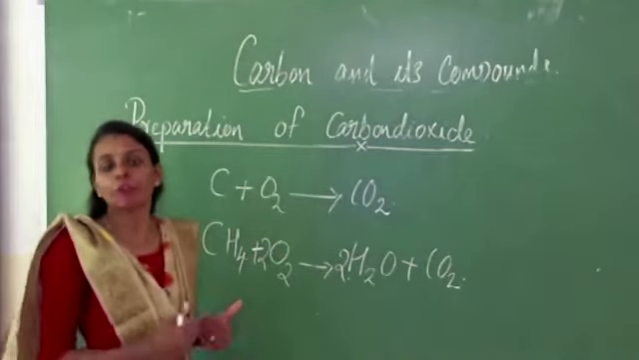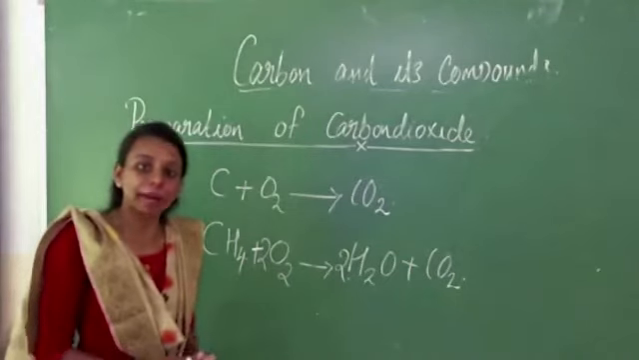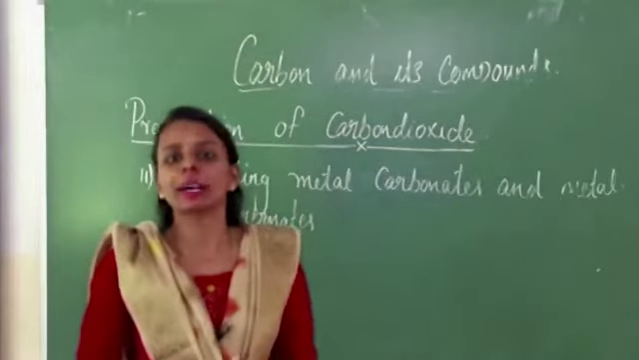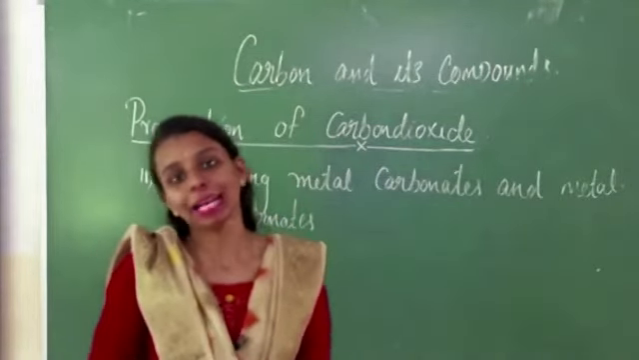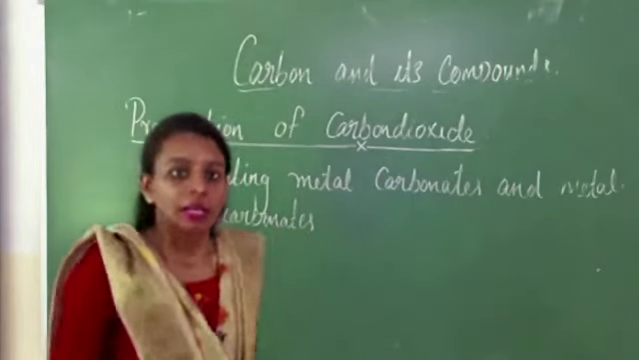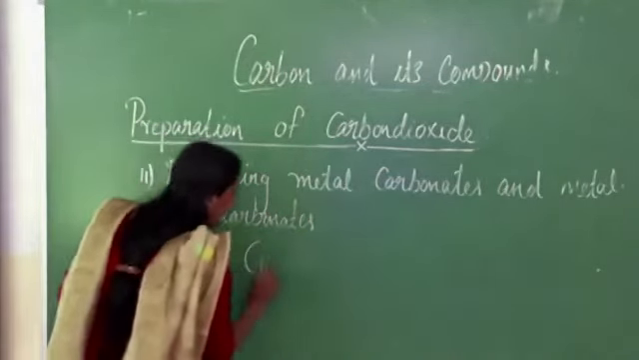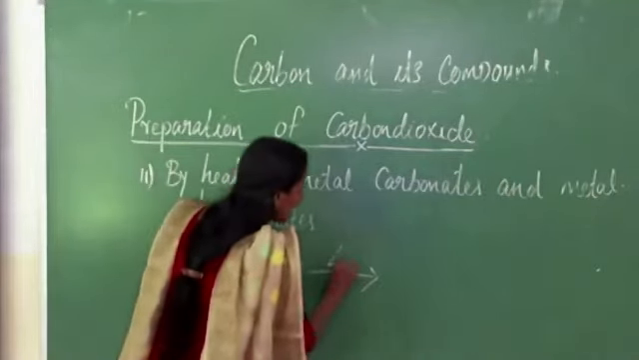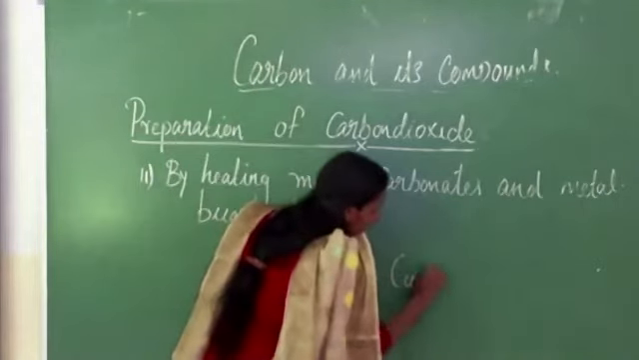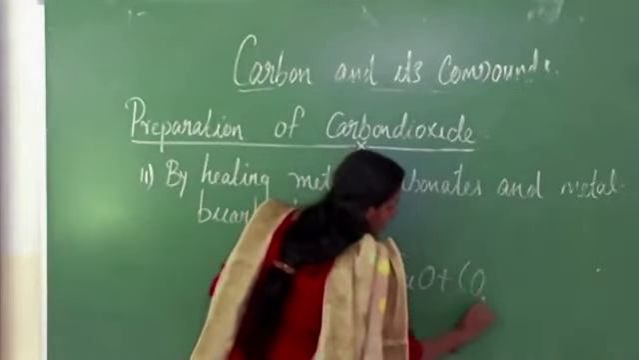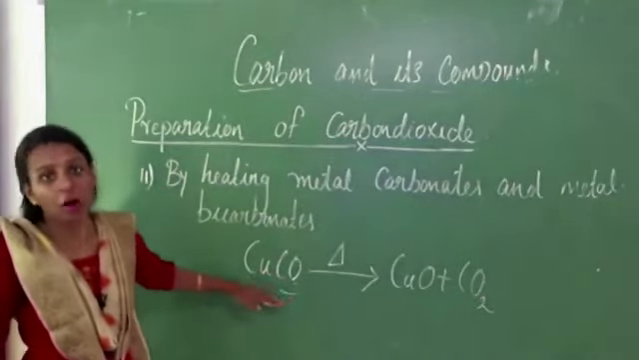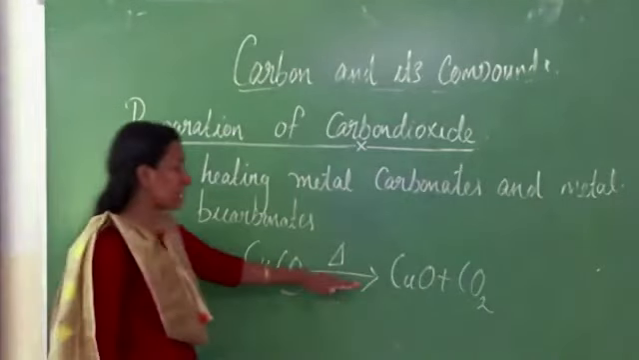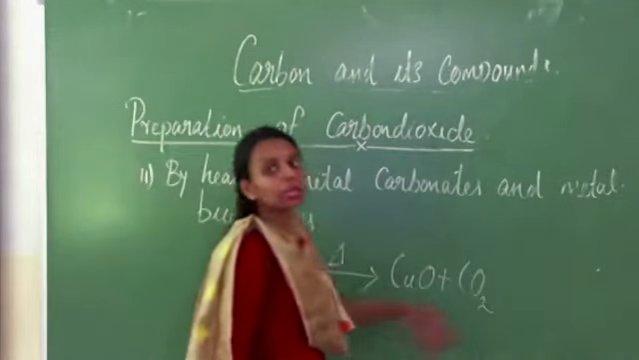The next method of preparation of carbon dioxide is by heating metal carbonates and metal bicarbonates. Let us see the examples here. By strong heating, metal carbonate and metal bicarbonate produce carbon dioxide. One example, copper carbonate, CuCO3. Copper carbonate on heating gives copper oxide and CO2. Copper carbonate is a metal carbonate, so when heating a metal carbonate, we will get carbon dioxide.